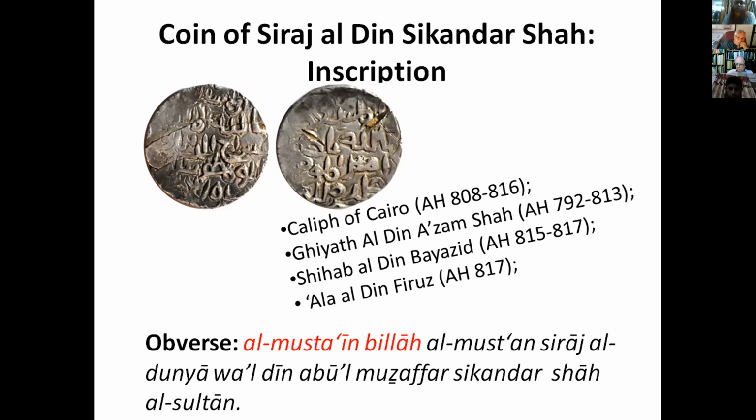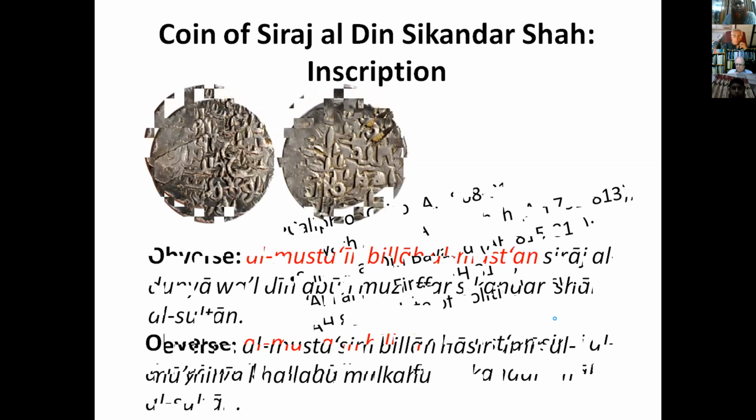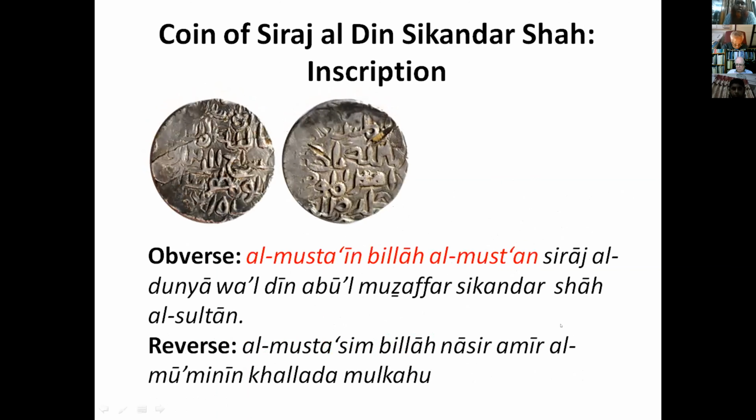Probably this is an example of those coins issued by Shiraz al-Din. Also, from other sources, we find that 817 was a period of political crisis in Bengal. So we can place this coin in the year 817, or if we want a range, between 815 and 817.